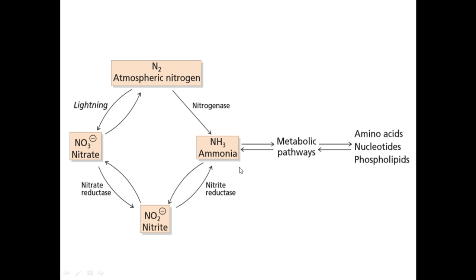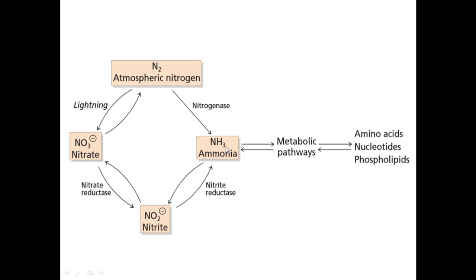This process is called nitrogen fixation. And after that, the second pathway is the indirect pathway. Why indirect? Because there are several steps that the nitrogen has to pass through first, so it can become ammonia.